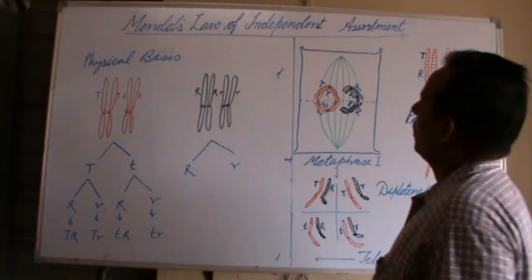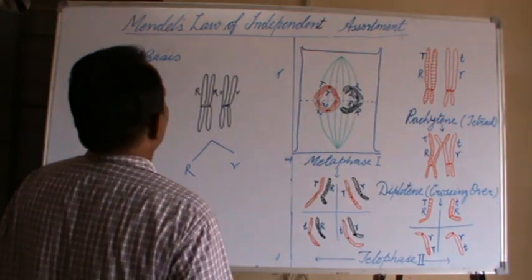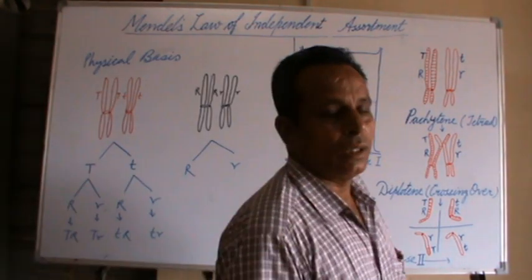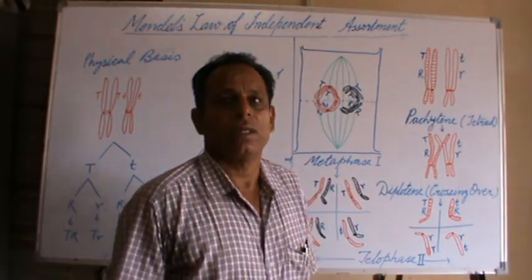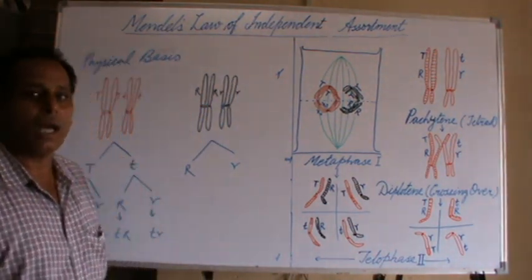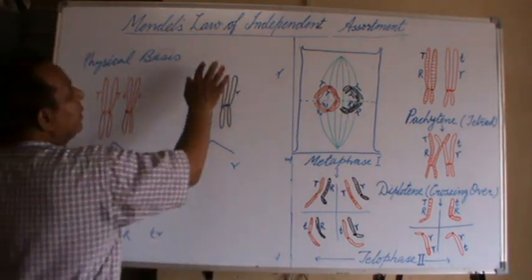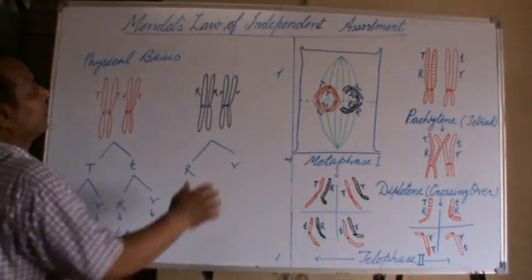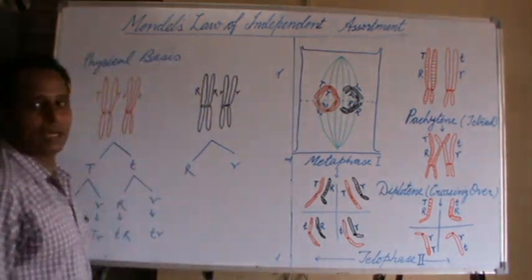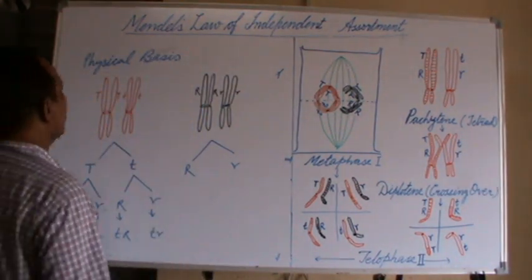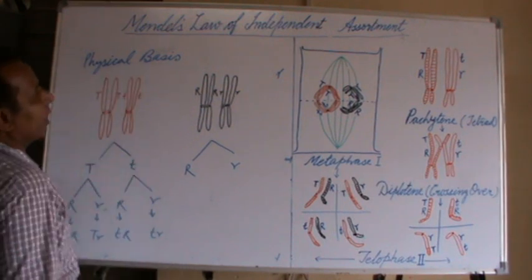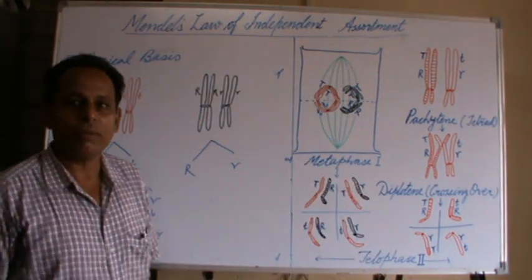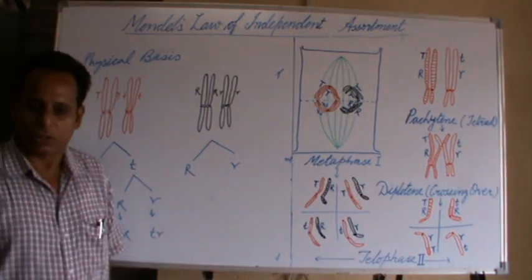In this lecture, we studied that the law of independent assortment is found in all the organisms except in the case of the genes showing linkage. We first defined the law of independent assortment, then we tested the law of independent assortment by the test cross, then we explained the physical basis of the law of independent assortment, meaning the parallelism between the Mendelian factors and the meiosis. Thank you.